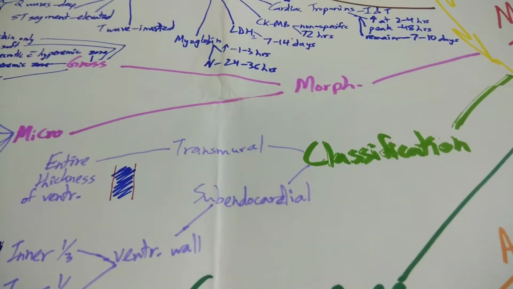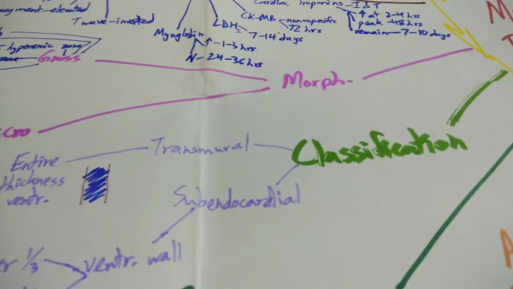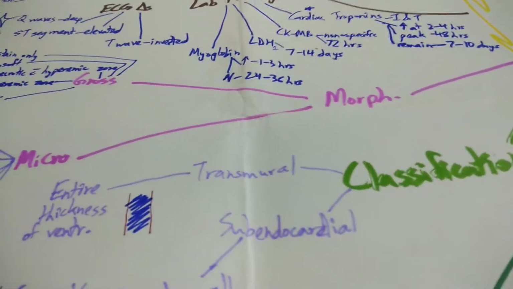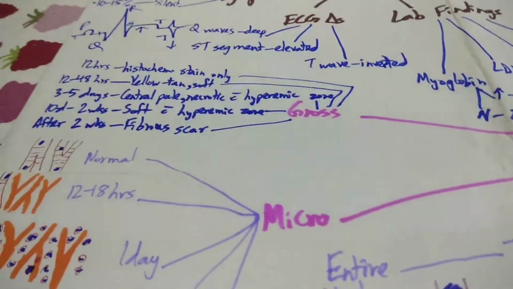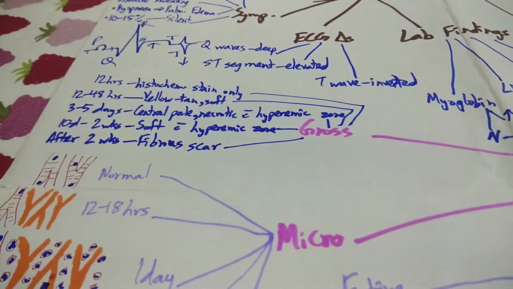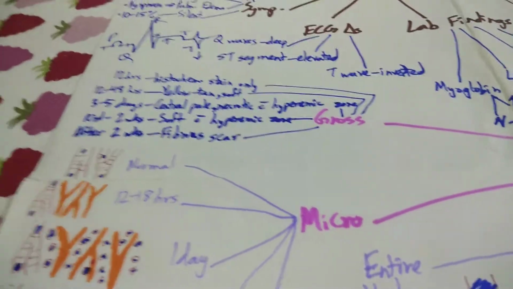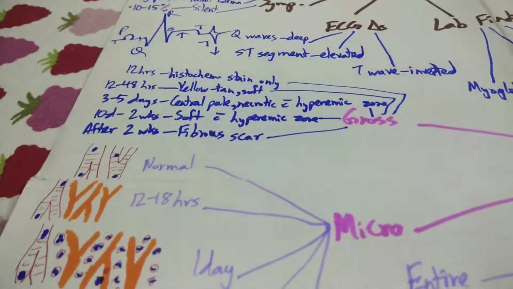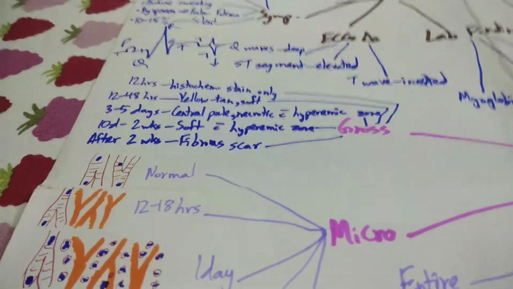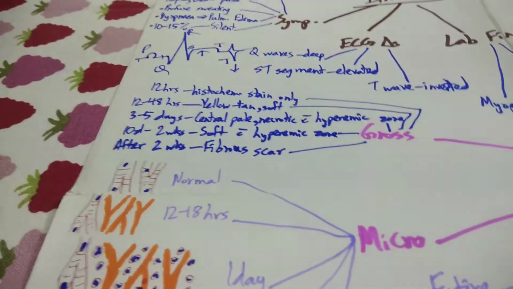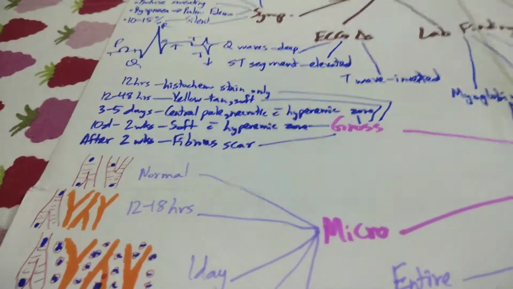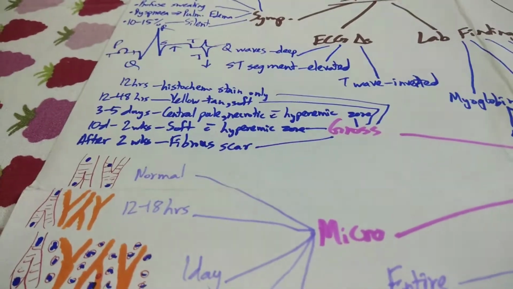Now, morphologically, what happens at the pathological level? Those of you taking pathology, this will be more important for you. On gross appearance, within the first 12 hours, you can only detect that an infarction has taken place by histochemical staining. From 12 to 48 hours, you find a yellow-tan appearance and it's soft to feel. Within 3 to 5 days, you find a central pale area that's highly necrotic, with a hyperemic zone around it.